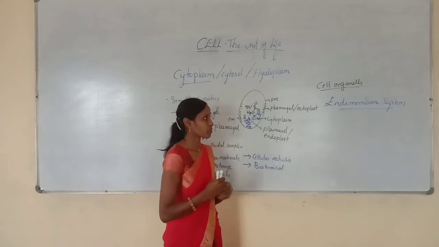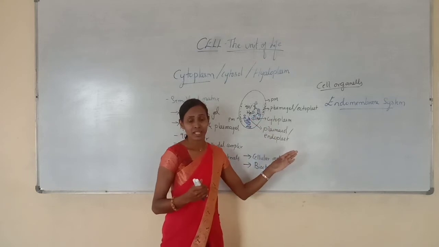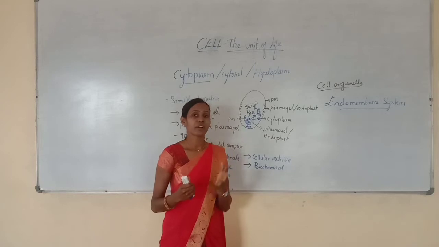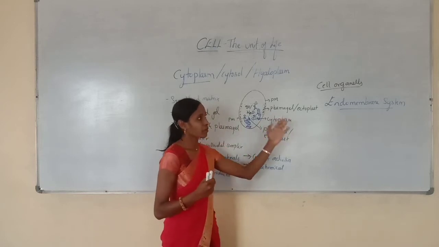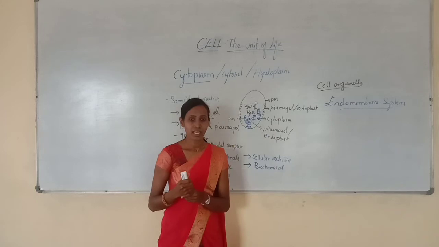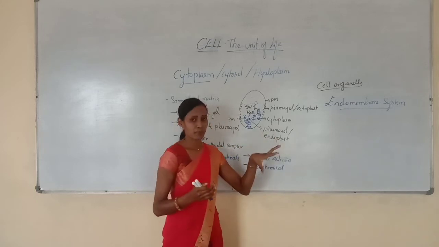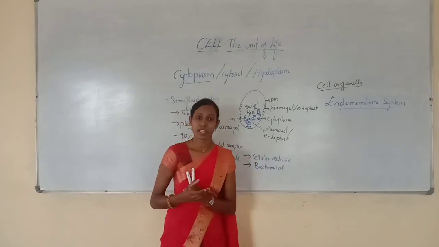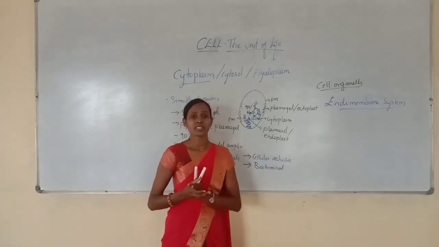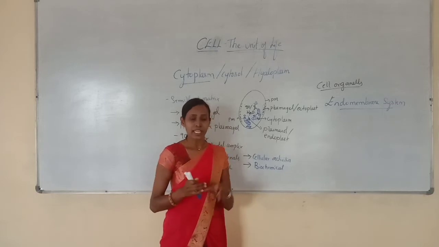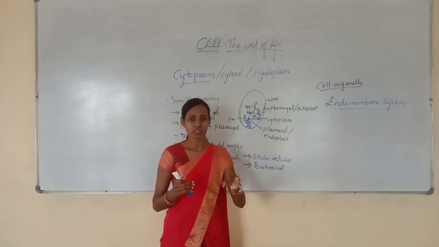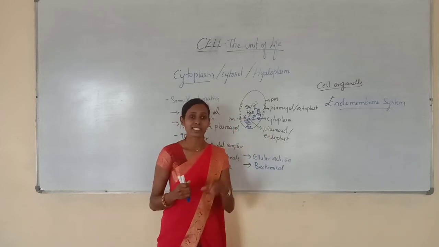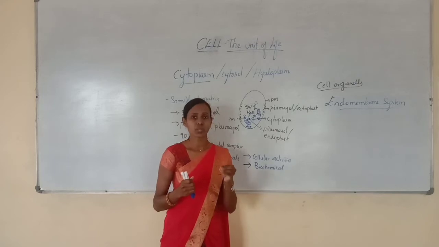So what is the endomembrane system? Here the membrane will separate the cell into many structural and functional compartments, called the endomembrane system. In the case of a eukaryotic cell, we will find different cell organelles, and each and every cell organelle is different in terms of its definite structure and function.